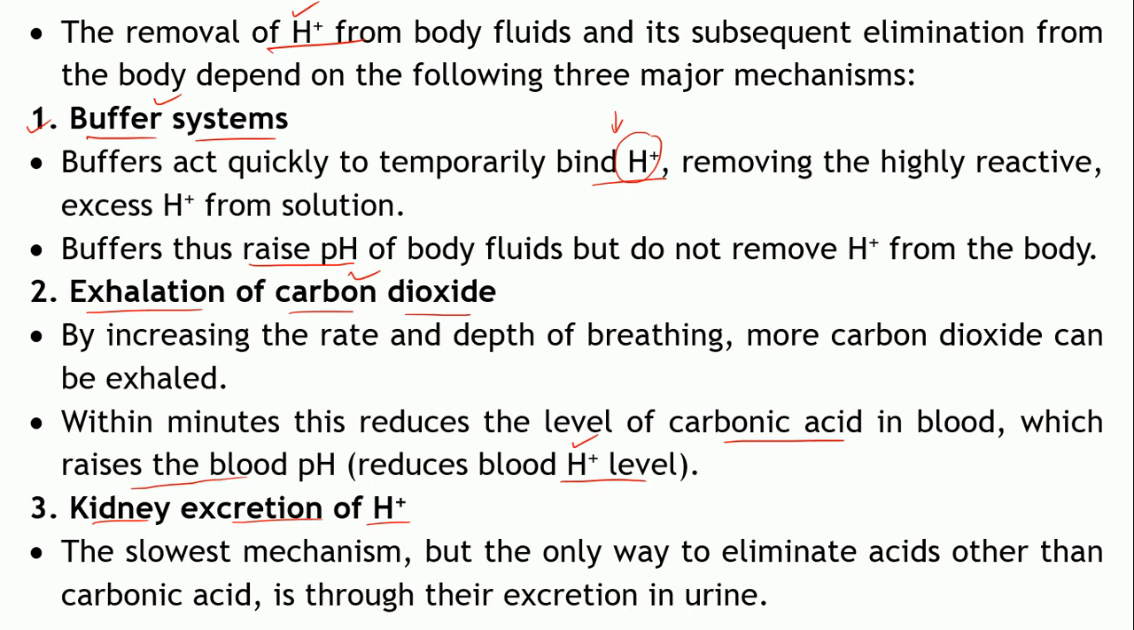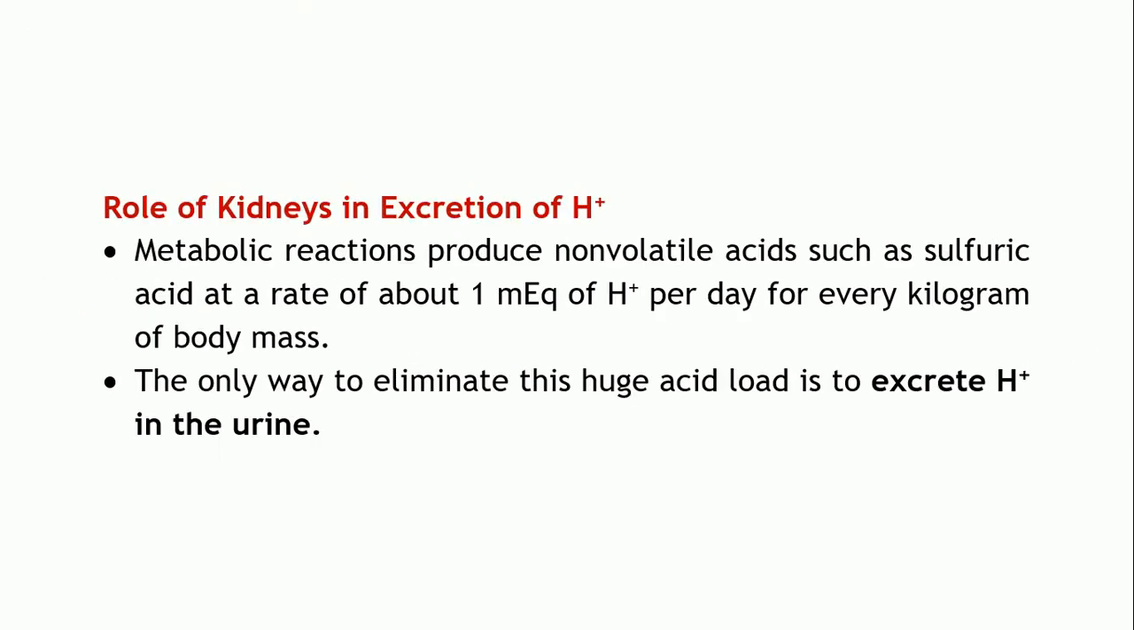And the third mechanism, pertaining to your urinary system, is the excretion of these H plus ions by the kidneys. We have seen that H plus ions are secreted by the kidneys with the help of several types of transporters. Though it is the slowest mechanism, it is an important mechanism by which H plus ions can be eliminated from the body, thereby reducing the acidity of the body fluids.